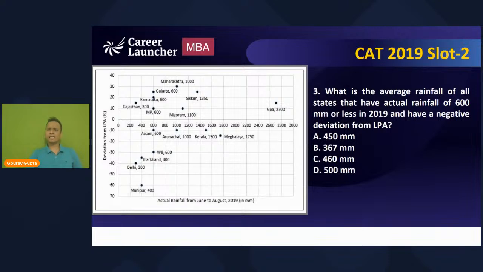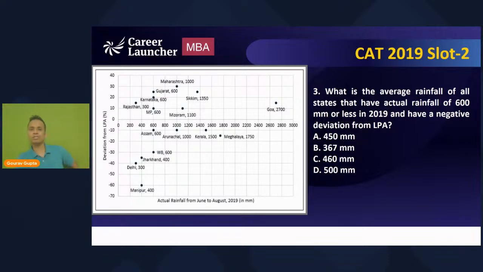Question number 3 is asking, what is the average rainfall of all the states that have actual rainfall of 600 mm or less in 2019 and have a negative deviation from LPA? So quickly give me an answer for this. So Shreyansh has also already given an answer. Good, Shreyansh.